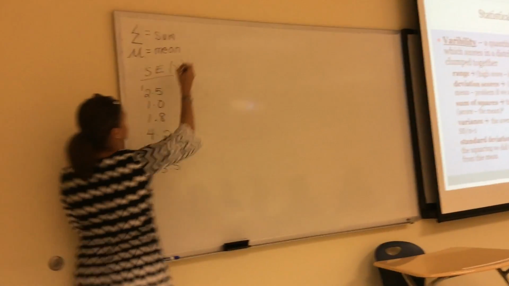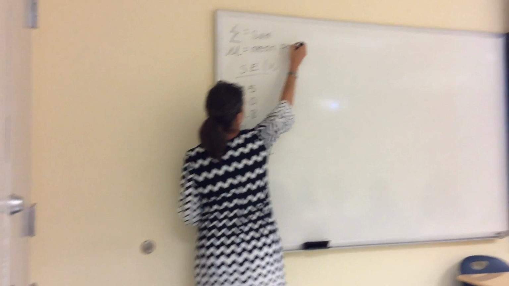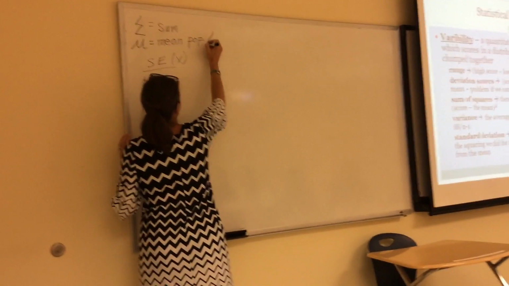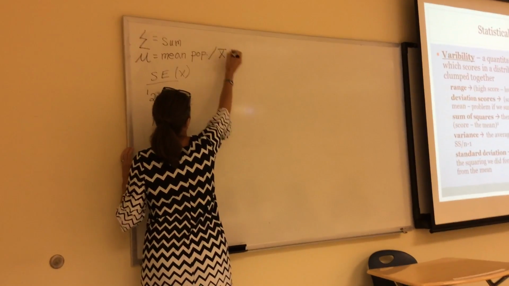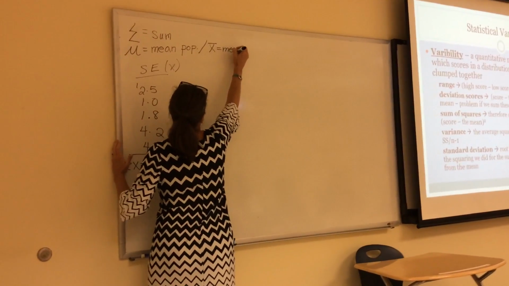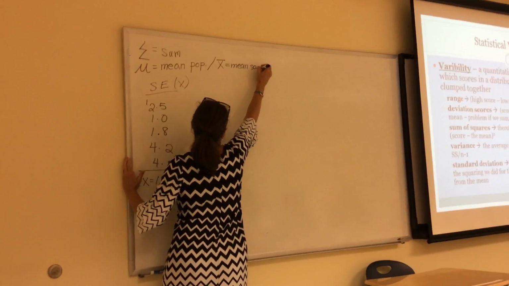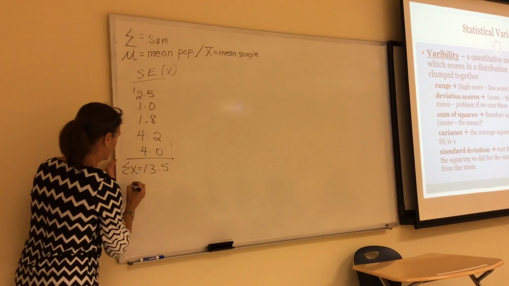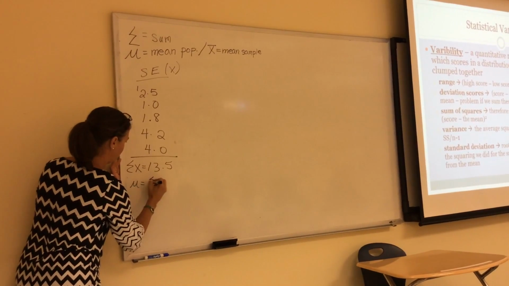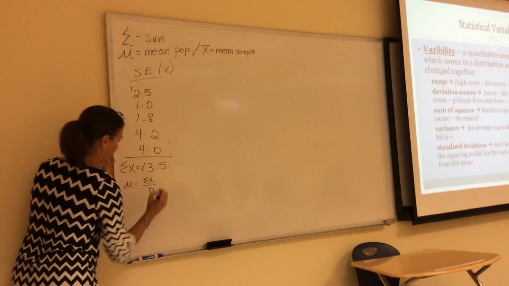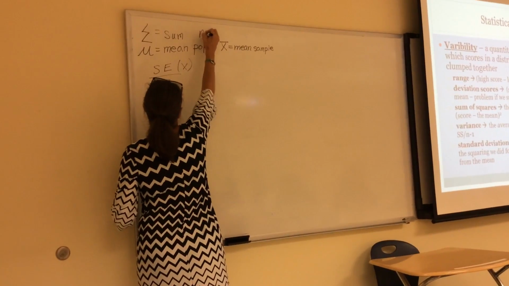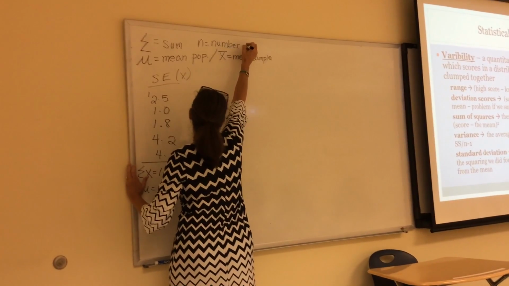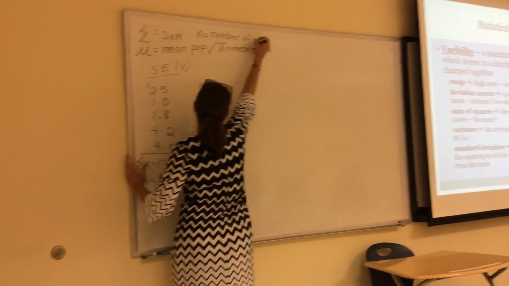For a population, I have a cheat sheet on this that will go up on iTunes U. This little symbol means mean for a population. If it is a sample, it's an X with a bar over it, which equals mean for a sample. Luckily, the equation is exactly the same: the mean is equal to the sum of x over n. N is the number of people, or number of data points.